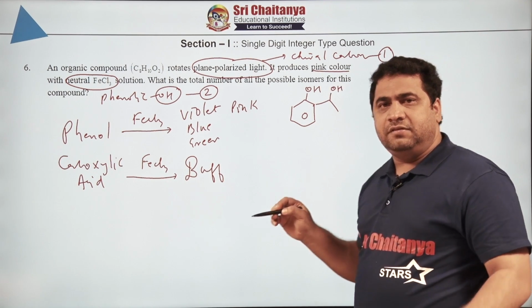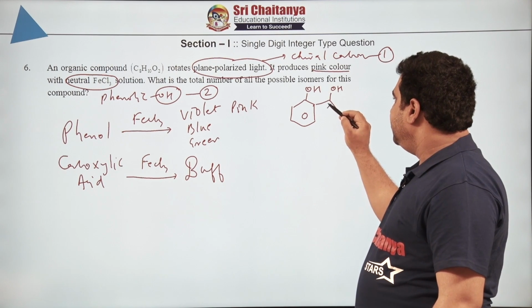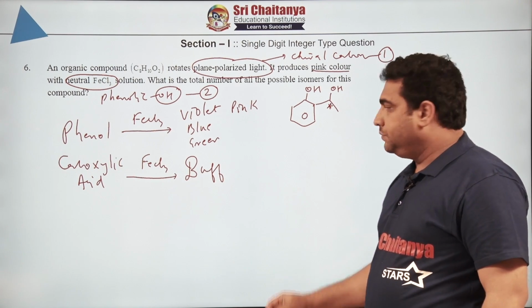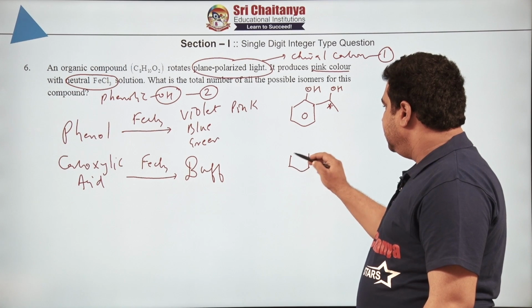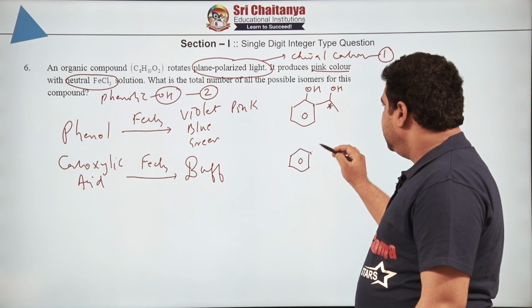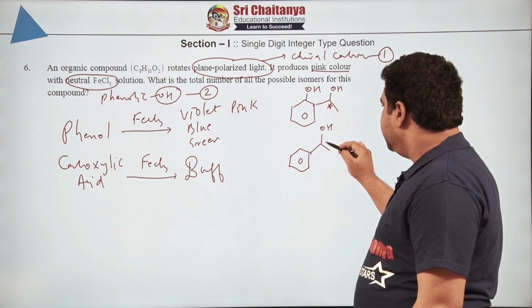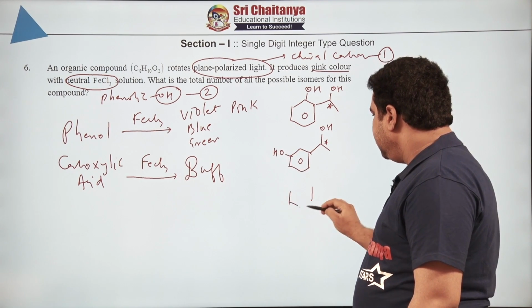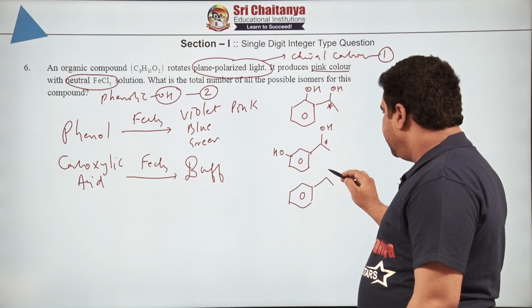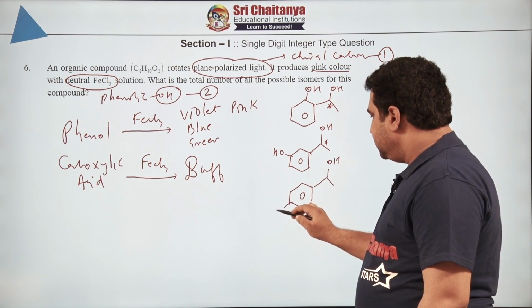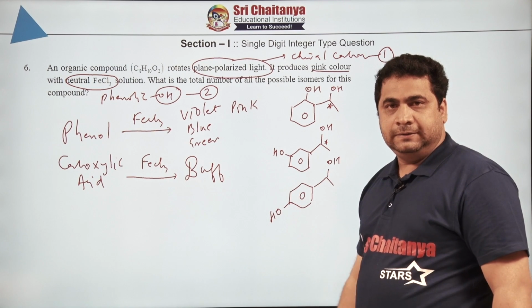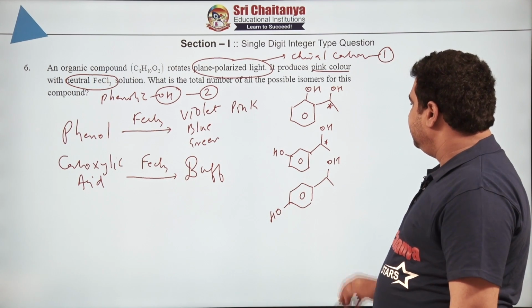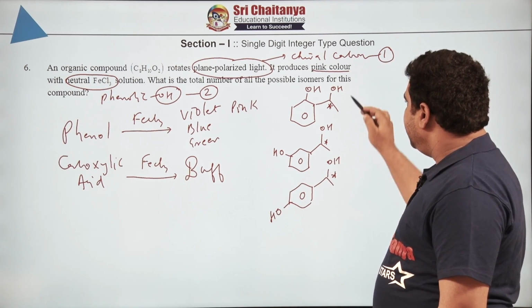Here. Now, you will say, sir, why did you write OH here? Because to make it chiral in nature. Now, if I take another possible isomer of it, keeping the chiral carbon constant, I will try to move the OH. Got it? So, considering these factors, everybody can see how many isomers are there?